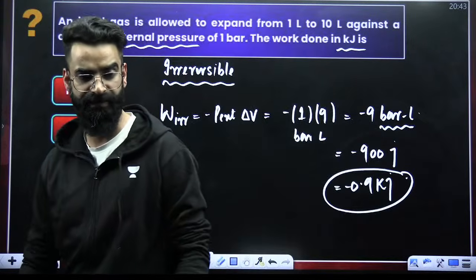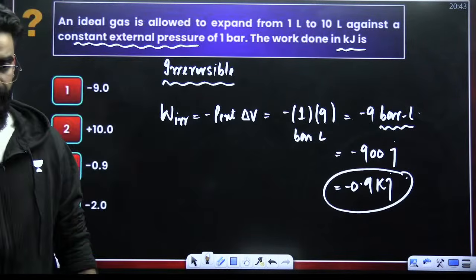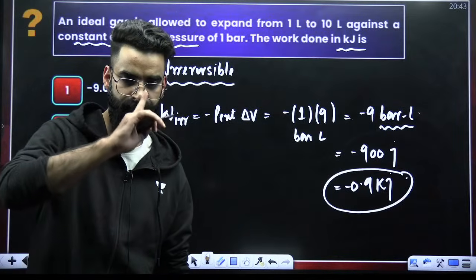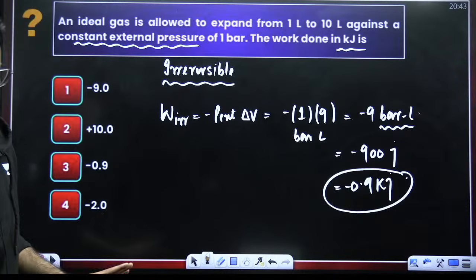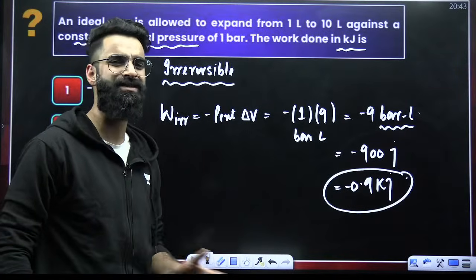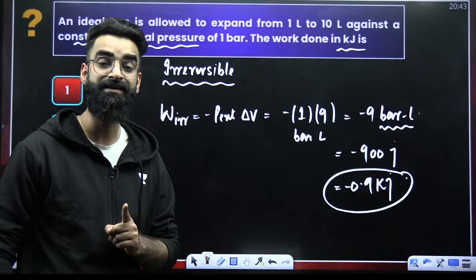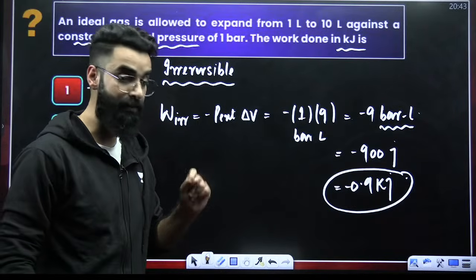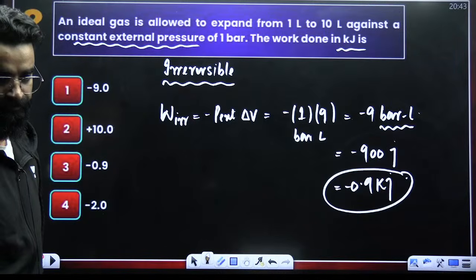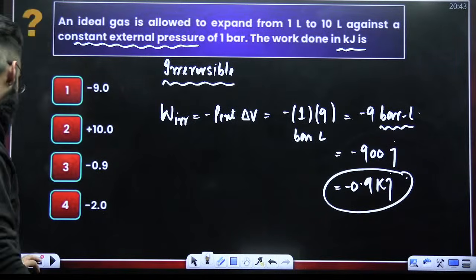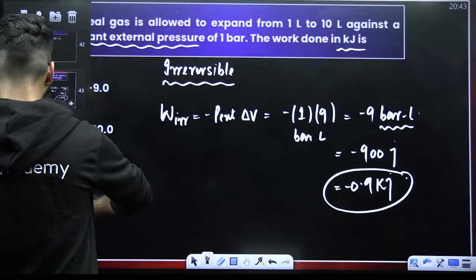I believe I'm clear with this. Right, people? Perfect. It's a simple basic question. You just have to take care of the units. That's it. You have to calculate the answer in kilojoules. I hope I'm clear with this. Let's move on to one more question then.